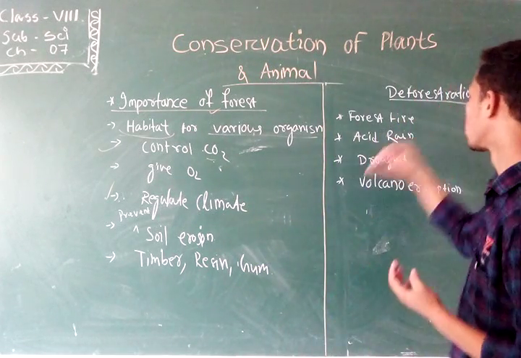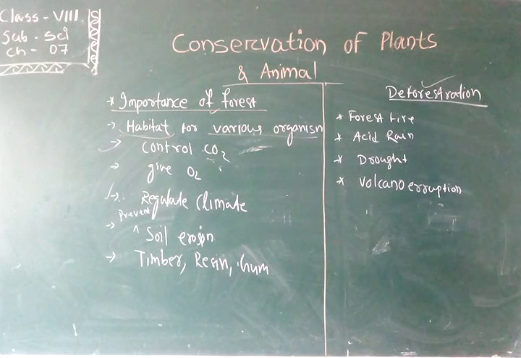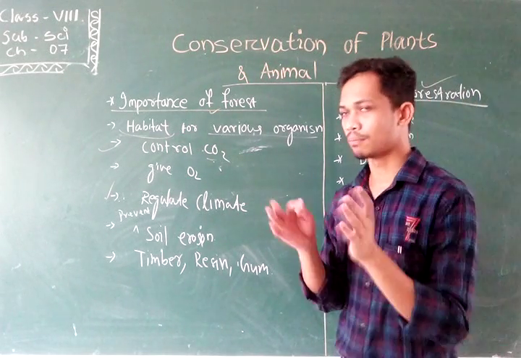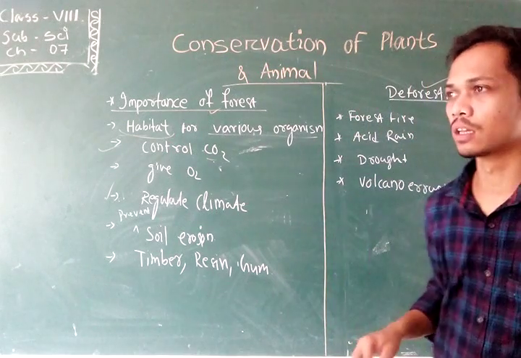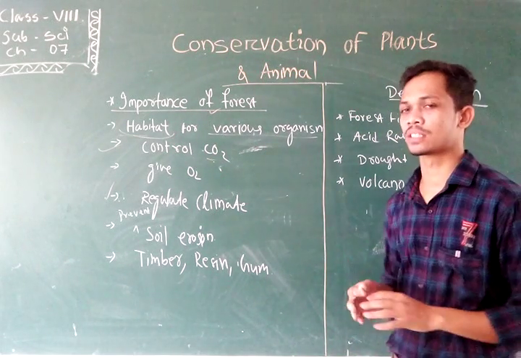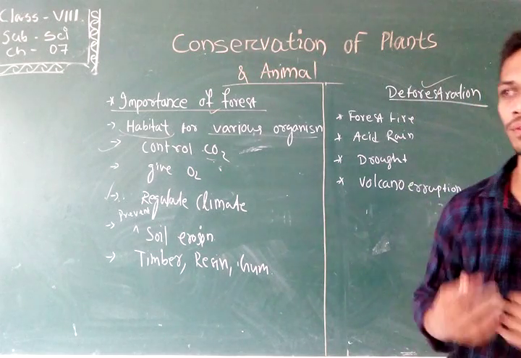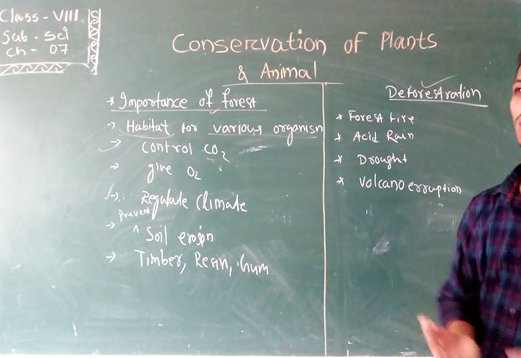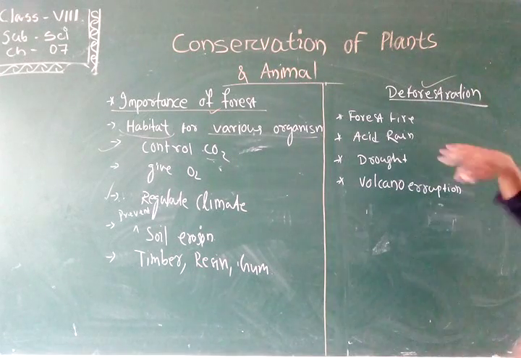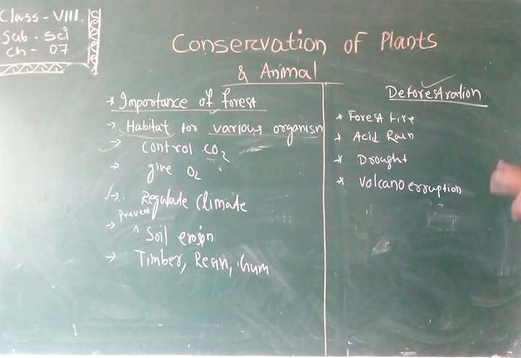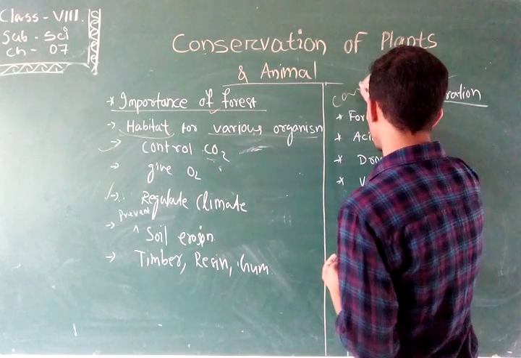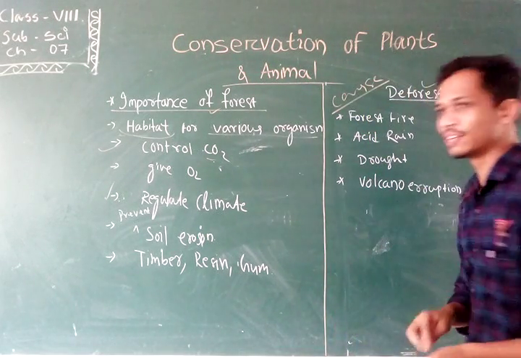Next, let's learn about deforestation. The term deforestation means the massive cutting of trees. Due to deforestation, a large number of forests vanish from the earth, and in that place various industries and organizations grow. So let's learn the various causes of deforestation.